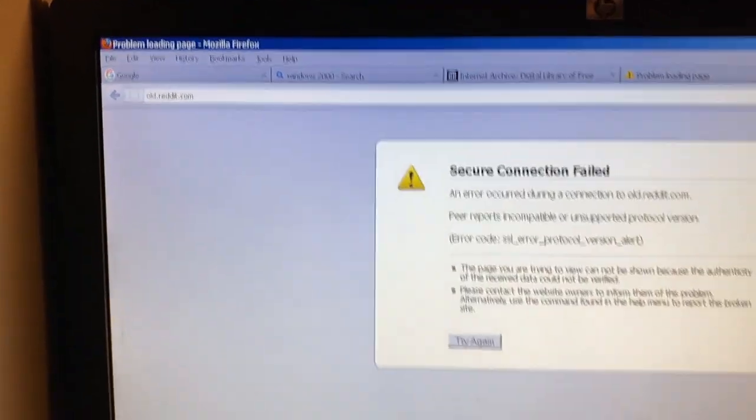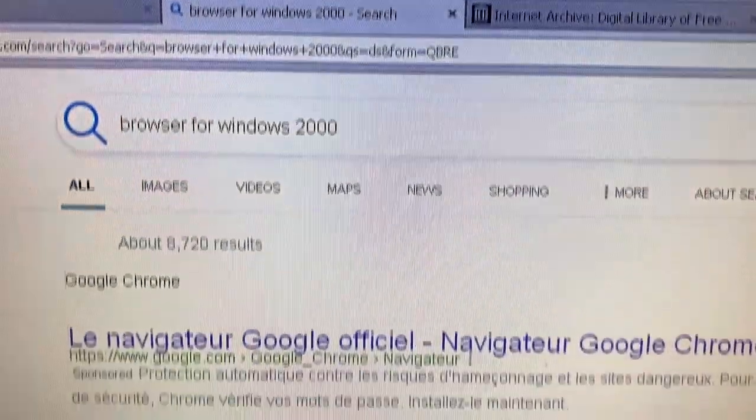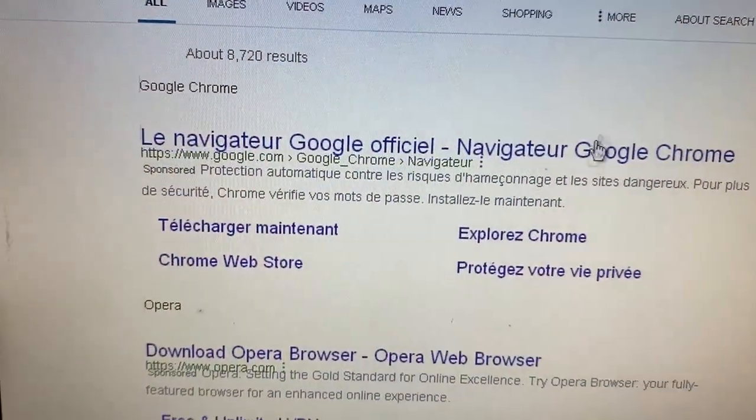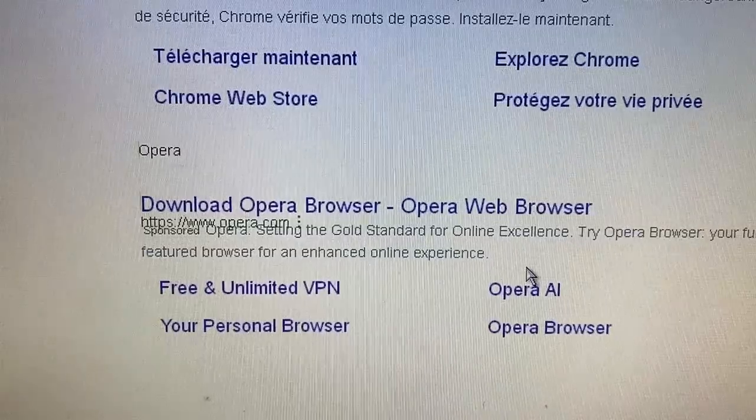It looks like it loaded, but it's showing nothing. What about old Reddit? Fail. Give me a browser for Windows 2000. Okay, first, Google Chrome. Okay, let's try downloading Google Chrome. Nope, not possible. Opera, complete with built-in AI.